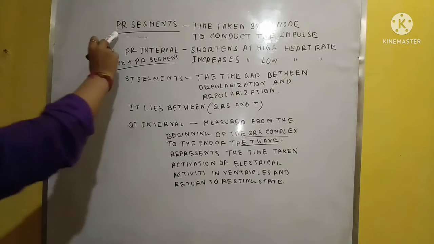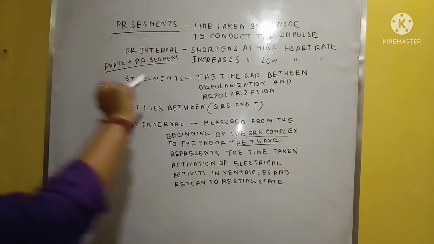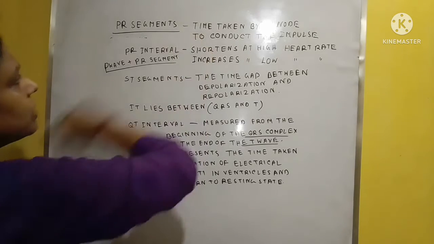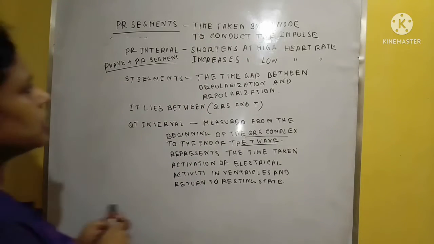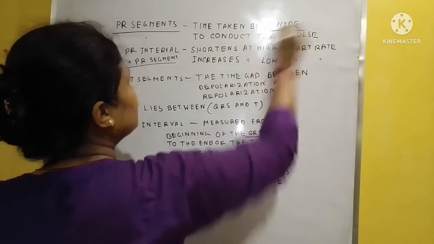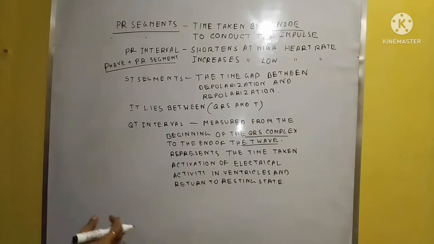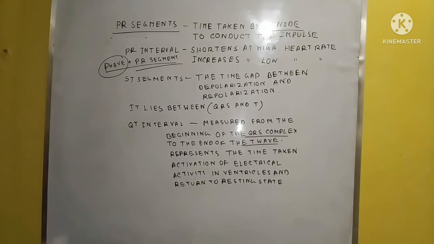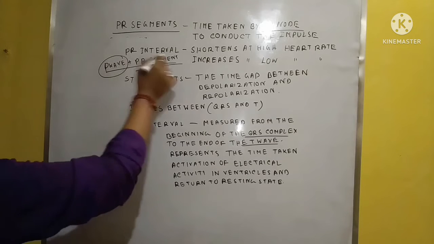So what is the PR segment? It represents the time taken by the AV node to conduct the impulse. The PR interval contains the P wave and the PR segment; both are included, and together we call it the PR interval.